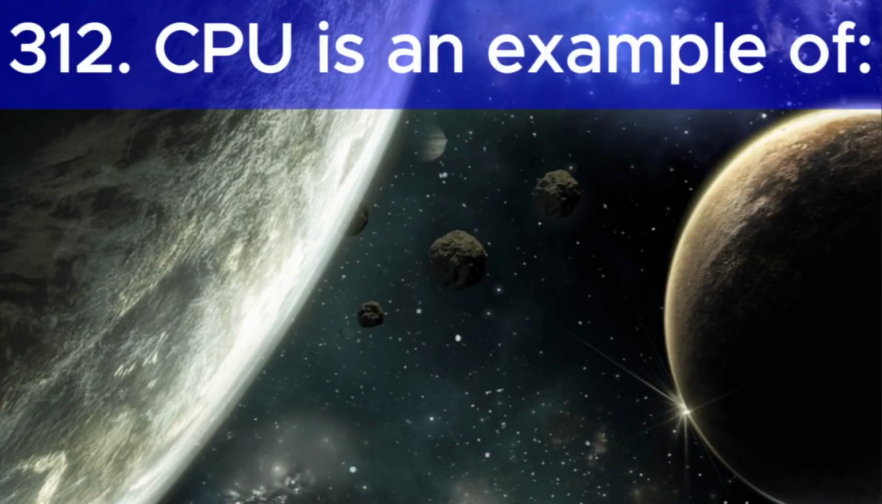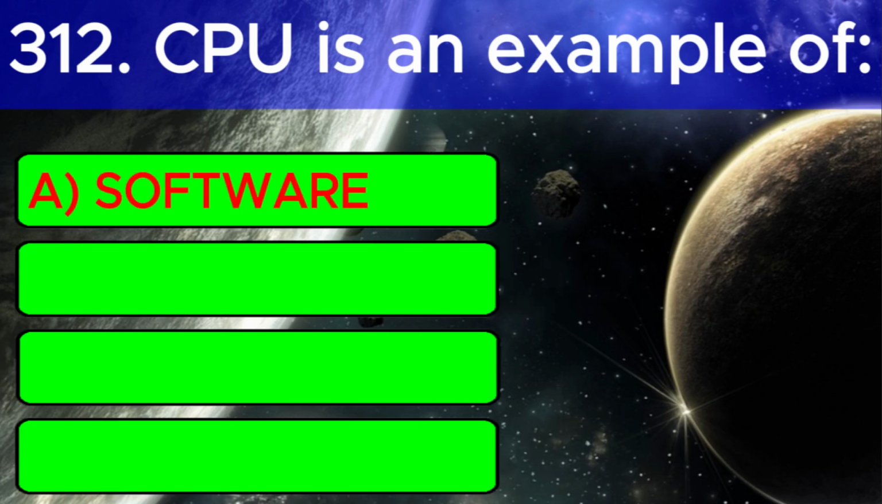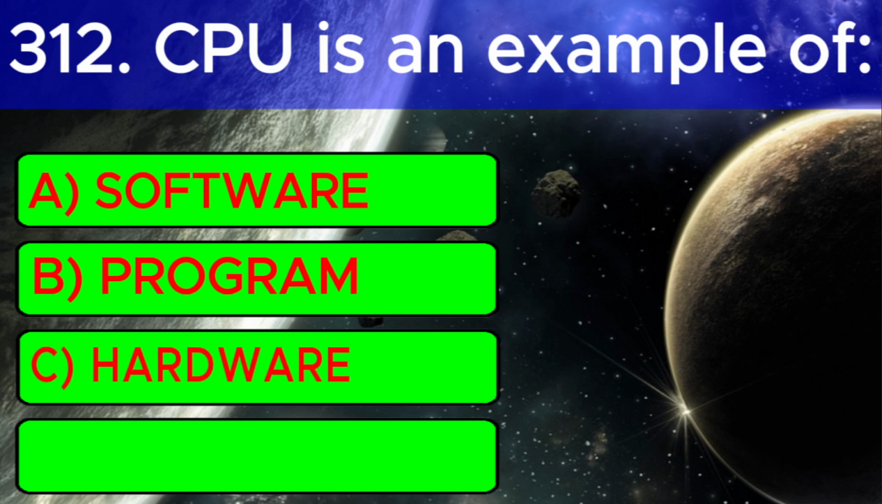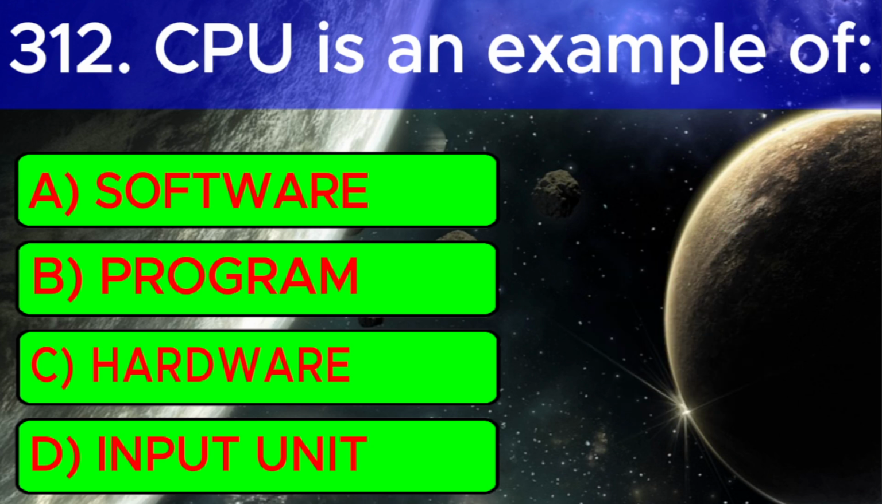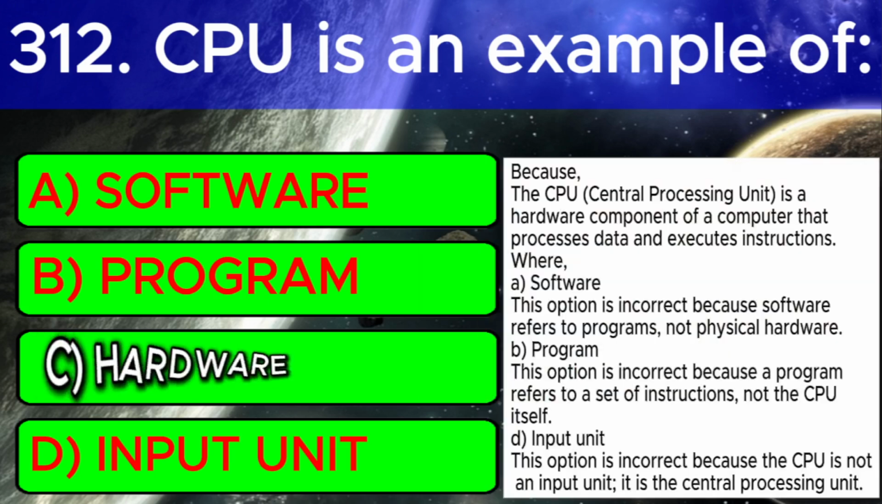Question number 3. CPU is an example of A. Software. B. Program. C. Hardware. D. Input unit. And the correct answer is C. Hardware. Because the CPU, central processing unit, is a hardware component of a computer that processes data and executes instructions.